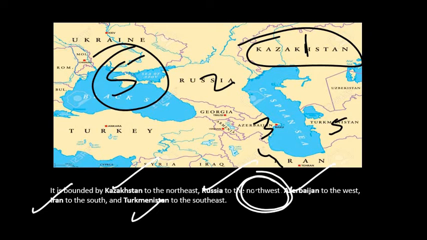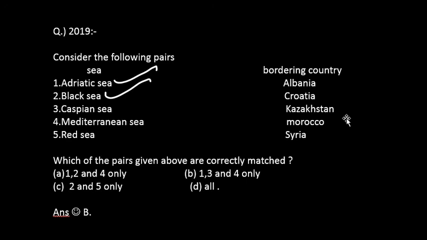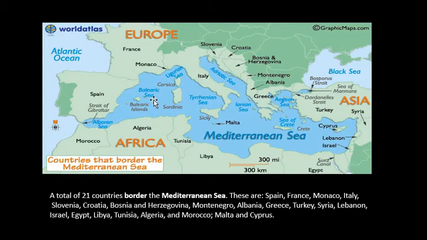Okay, now we'll go for the next option, that is the Mediterranean Sea. What are the boundaries of the Mediterranean Sea? It is a little bit lengthier, but we don't have any other option, we can't skip, right? So it is bordered by 21 countries. Okay, what are the countries?